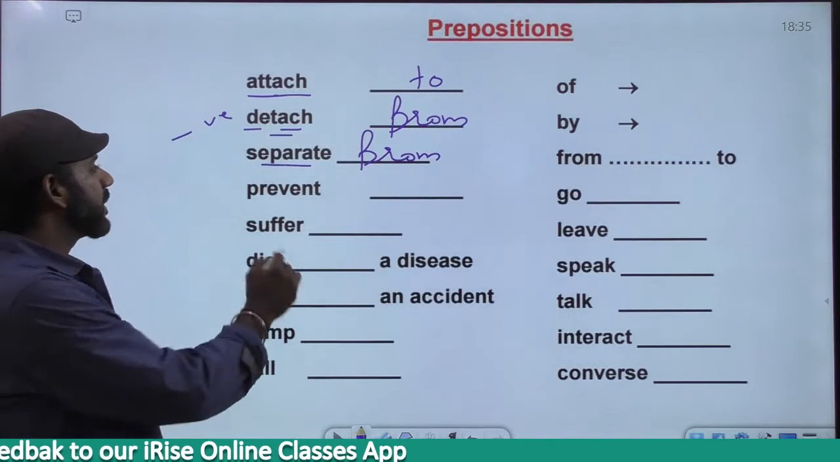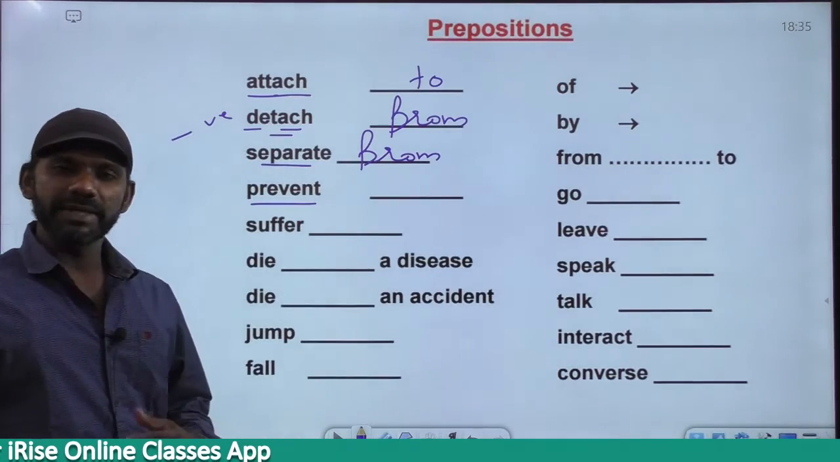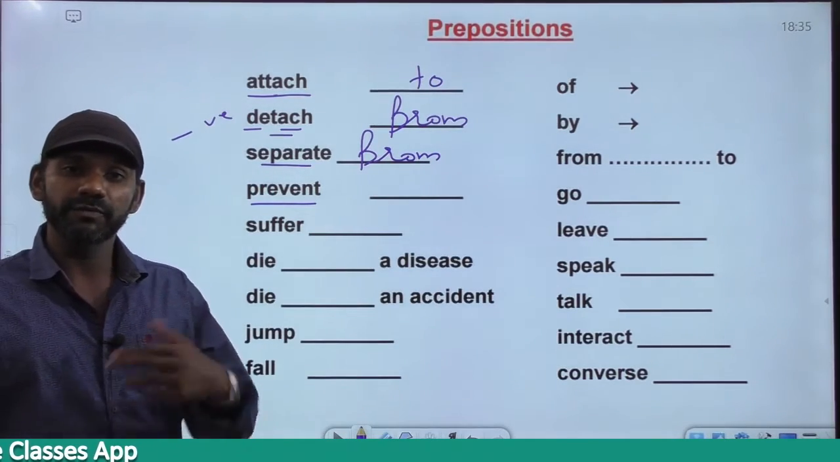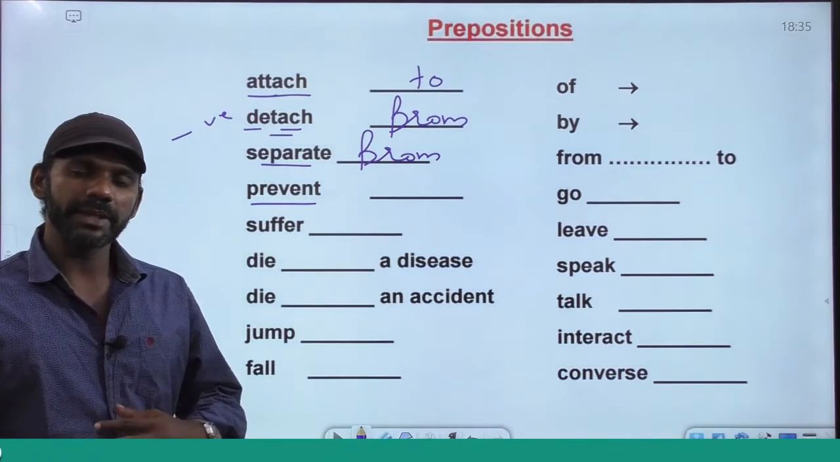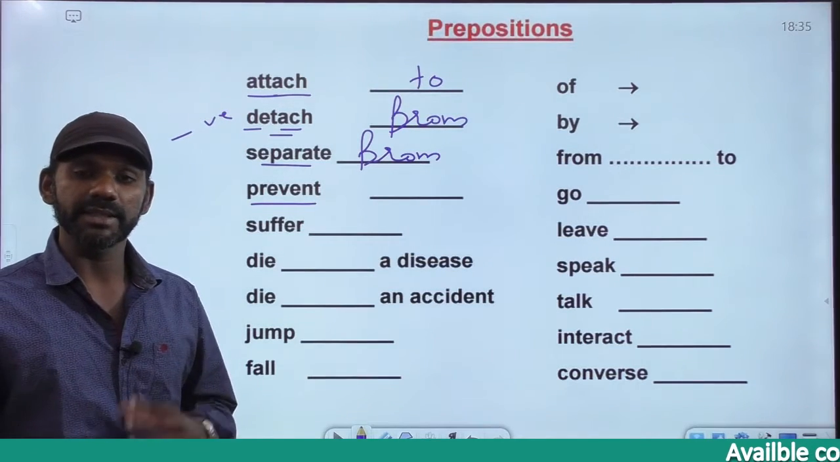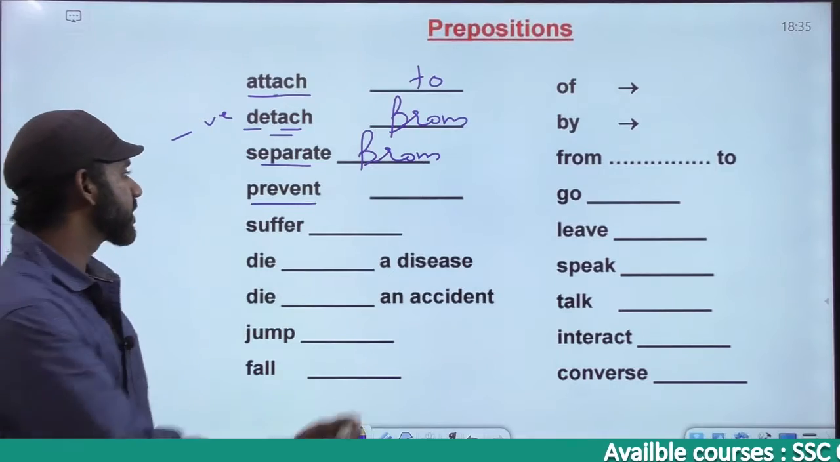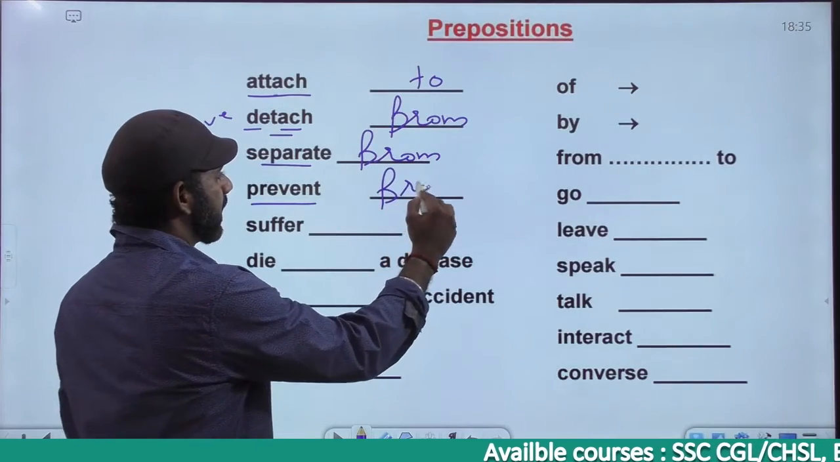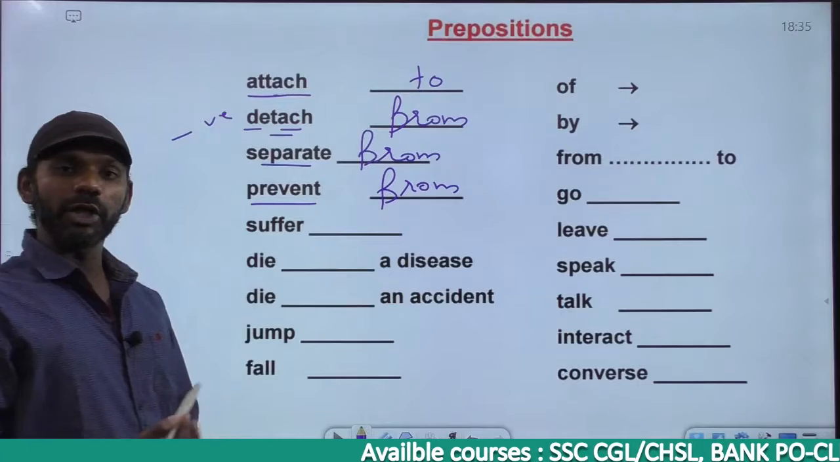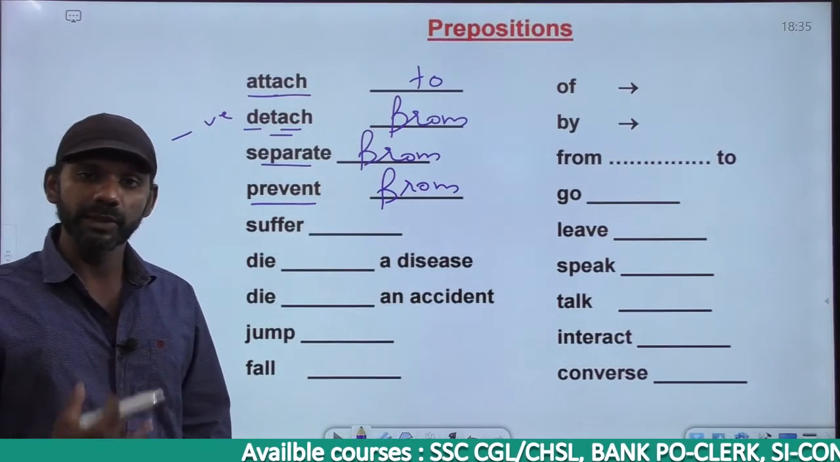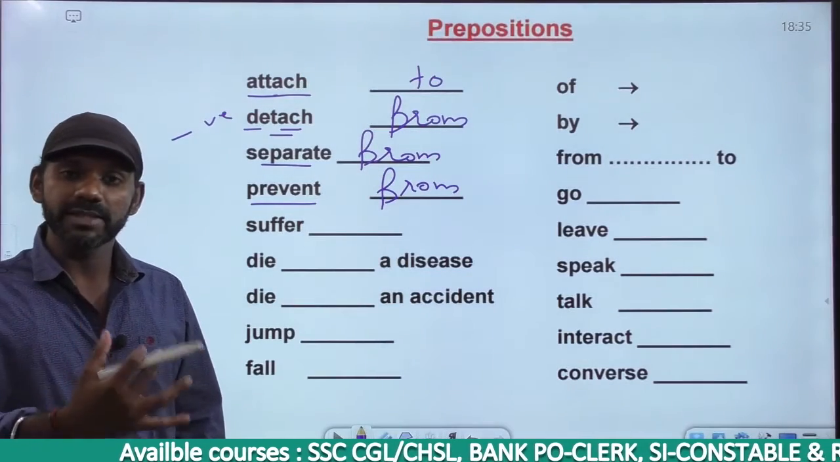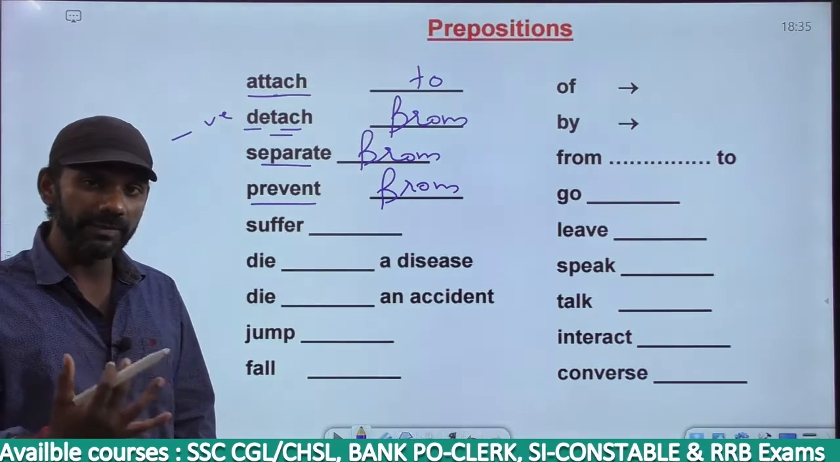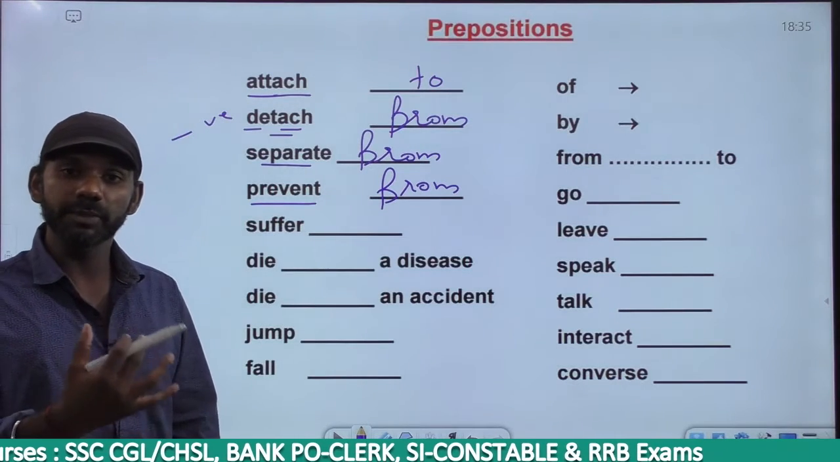Prevent. Now what do you mean by preventing? Preventing means like stopping someone from doing something. Stopping someone from doing something is termed as prevent. So it's always prevent from. Prohibit from. Prohibit also means stopping someone from doing something. So prevent from, prohibit from.